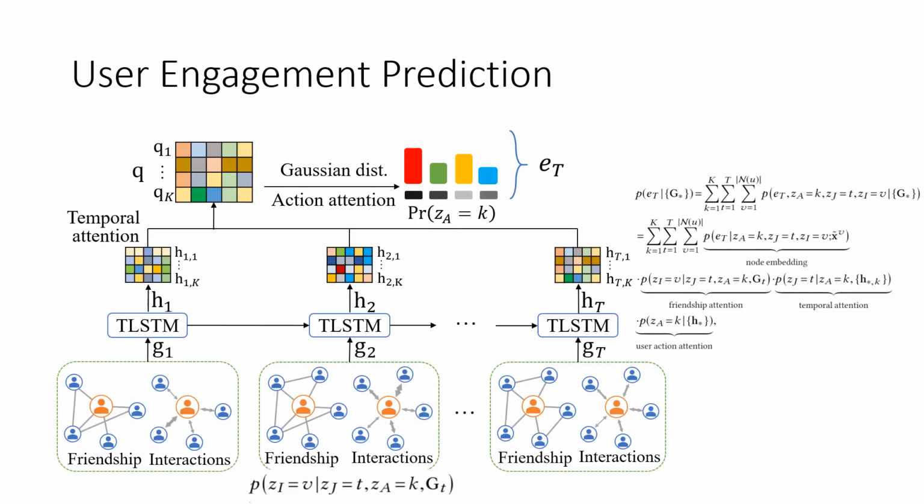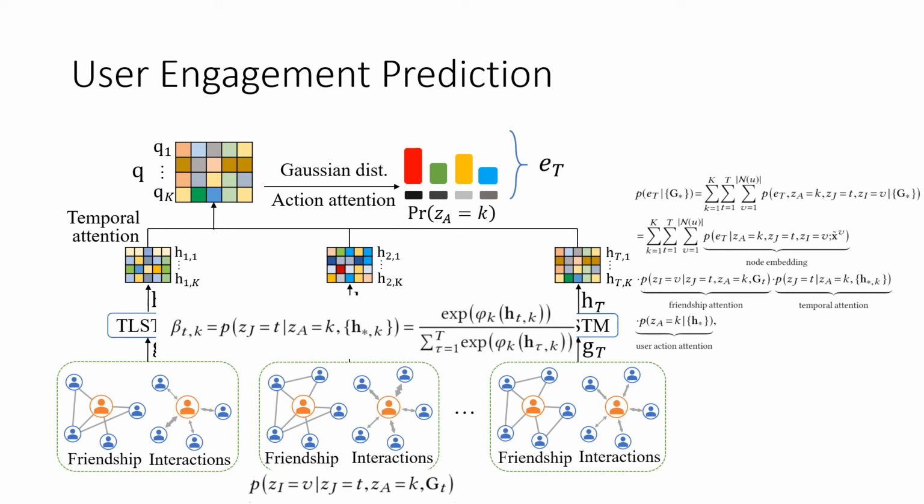Let's go back to the framework. At the bottom, we can see friendship modules aggregate node embeddings from every user in the dynamic user graph with the weights from friendship or neighborhood attentions. Next, temporal attentions from the temporal module are used to aggregate the output from TLSTM and learn the global representation that preserves the temporal dynamics.